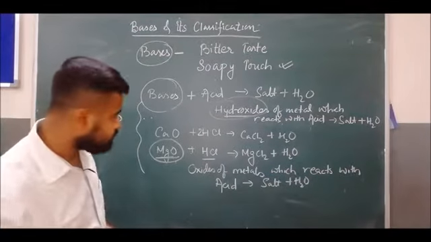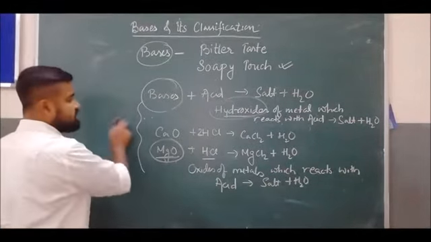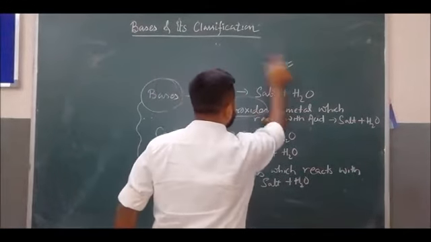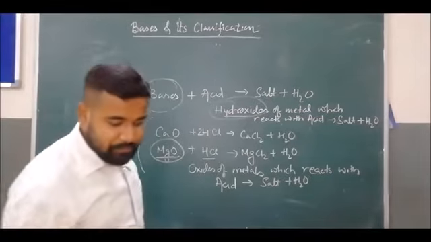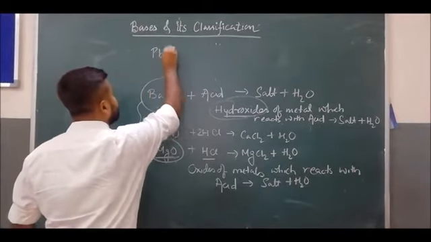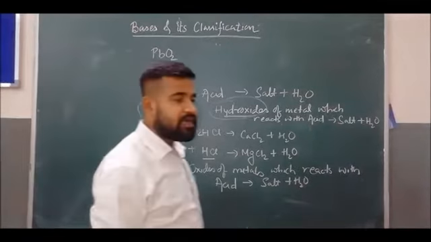Now there are some exceptions. For example, PbO2 is also a metallic oxide.